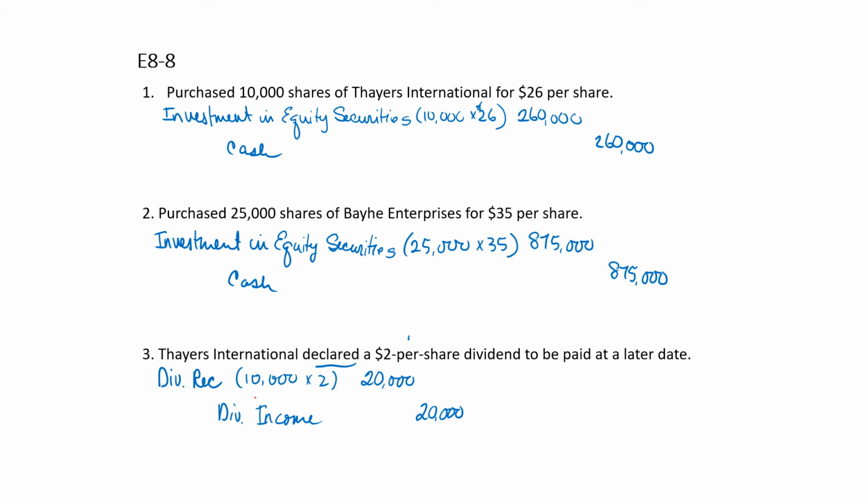We debit investment in equity securities, 25,000 shares times $35 a share, credit cash for $875,000. When Thayer declares a $2 per share dividend to be paid at a later date, that's the date of declaration, so I'm going to debit dividends receivable for 10,000 shares times $2 a share, credit dividend income.